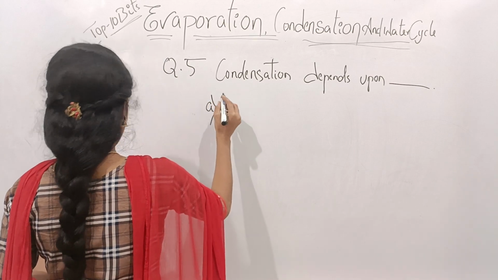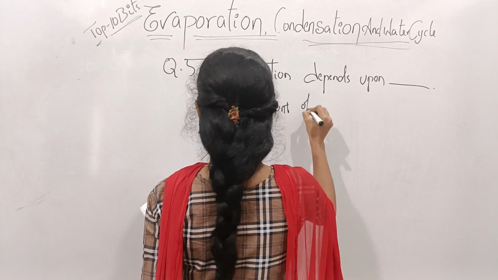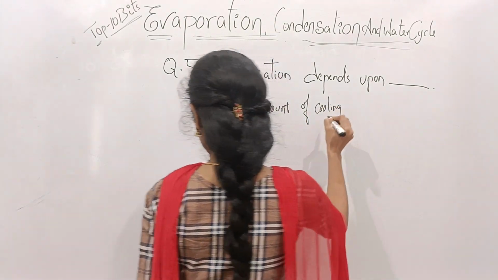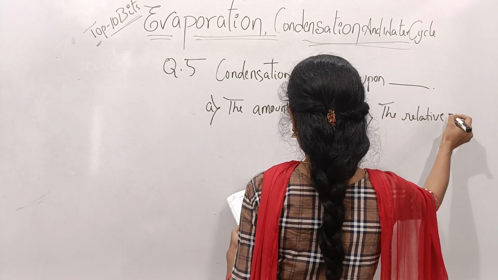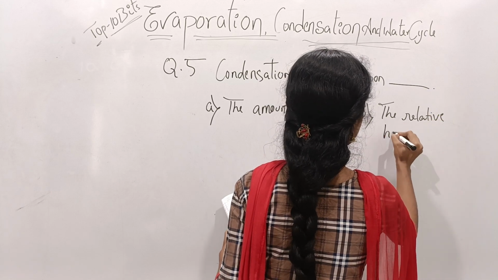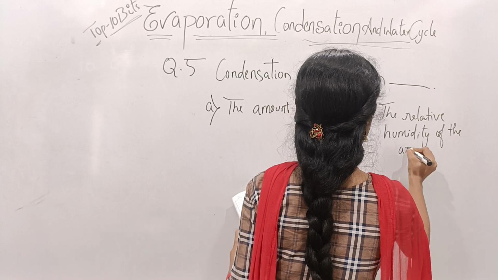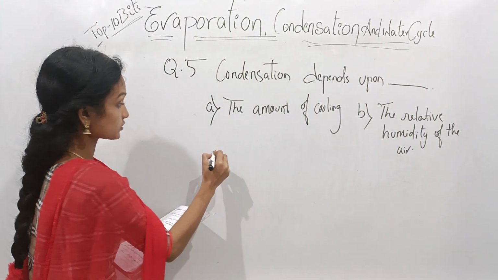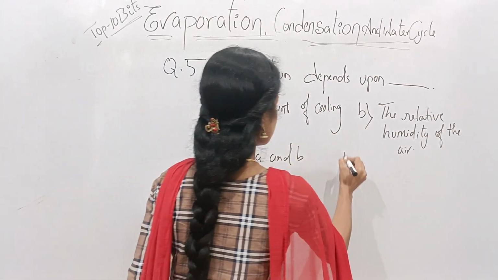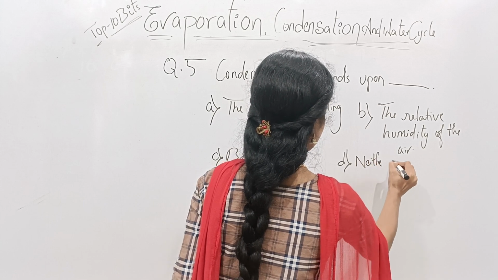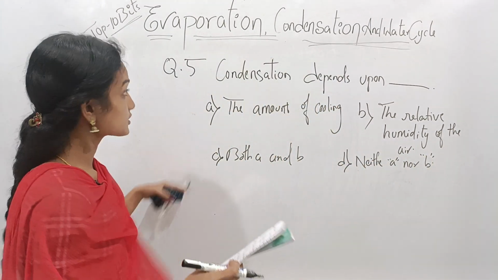Here given options are option A the amount of cooling, option B the relative humidity of the air, option C both A and B, and option D neither A nor B. Here given question is, the condensation depends upon what?